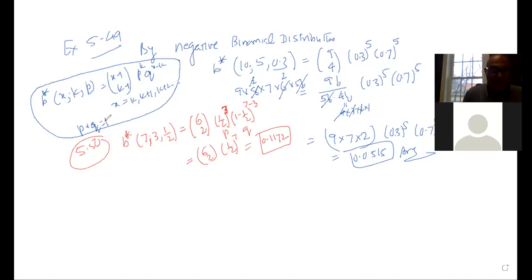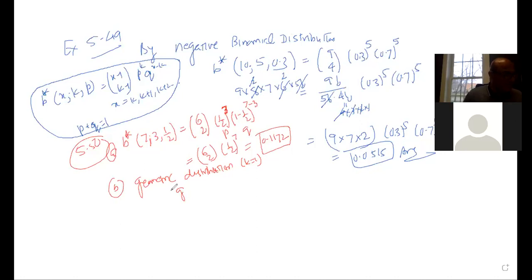Okay, and my B part, this is my A part. The B part says to use the geometric distribution. Why the geometric distribution? Because my k value is equal to 1. It says the first head on the fourth flip, so I'm going to write the geometric distribution.